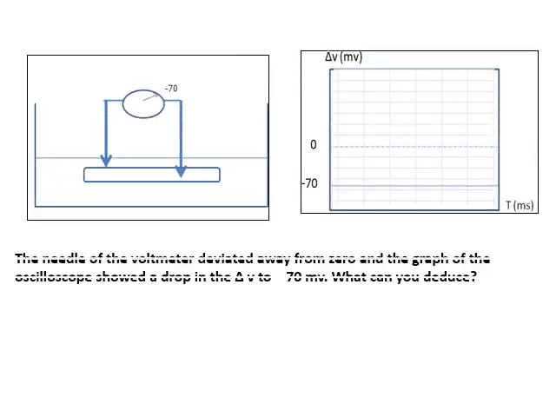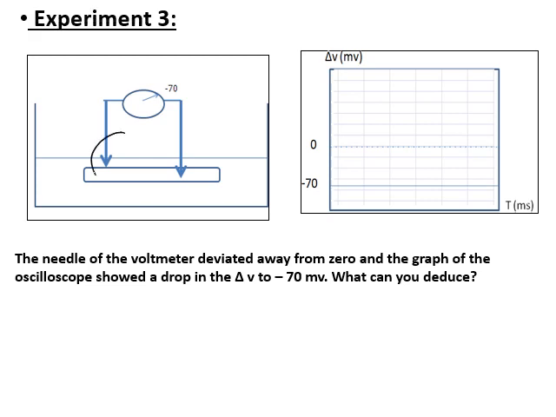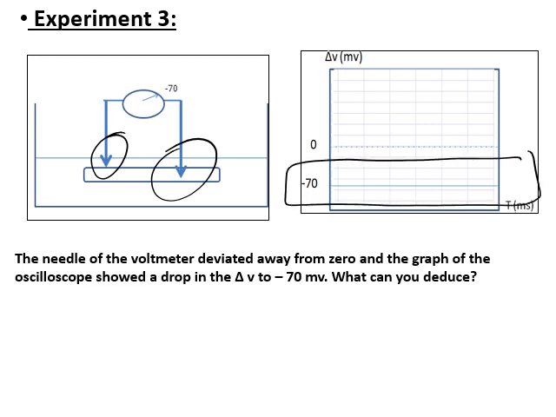Moving to experiment 3. One of the electrodes is outside, and the other is in the internal part of the axon. So the needle of the voltmeter deviated outward from 0 and the graph indicates minus 70 millivolts, or delta V. What can you deduce?